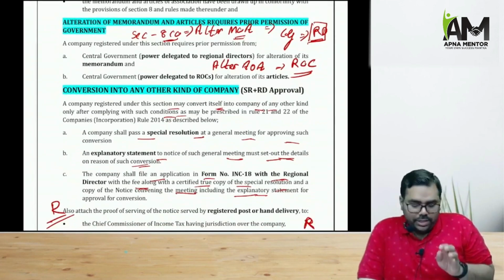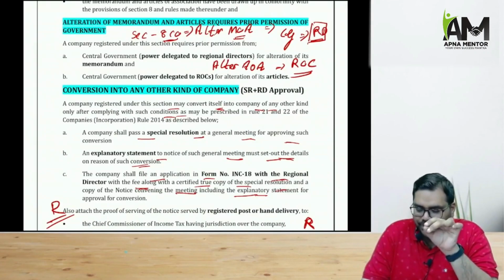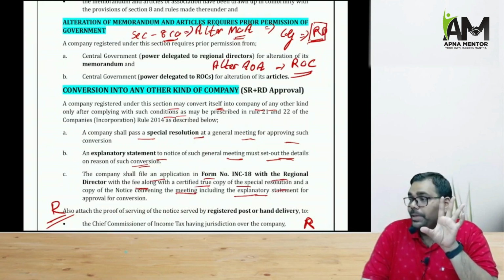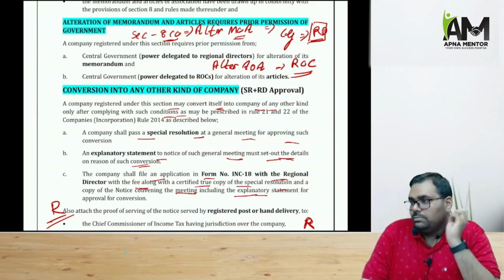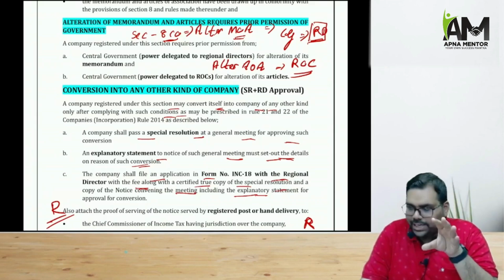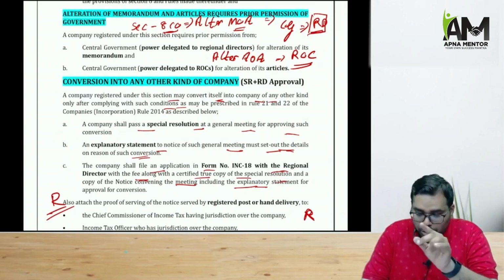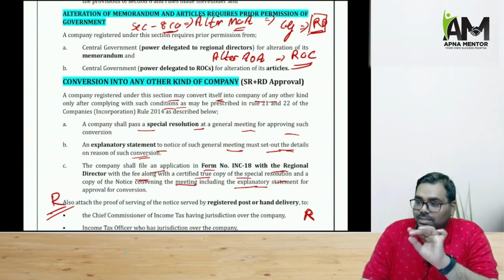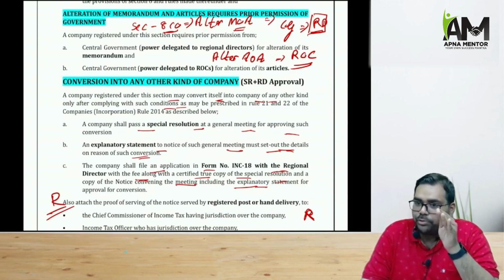Now, supposing you have formed a Section 8 company and later on you want to convert the Section 8 company into any other form of company. So law first says, boss, you need to take the approval of your members. Then you send a notice for the general meeting, call a general meeting. Along with the notice, you send an explanatory statement, you pass a special resolution. And then after you pass a special resolution, you also need to take approval. You see, for ROC, to convert our company status, you don't need approval from ROC.